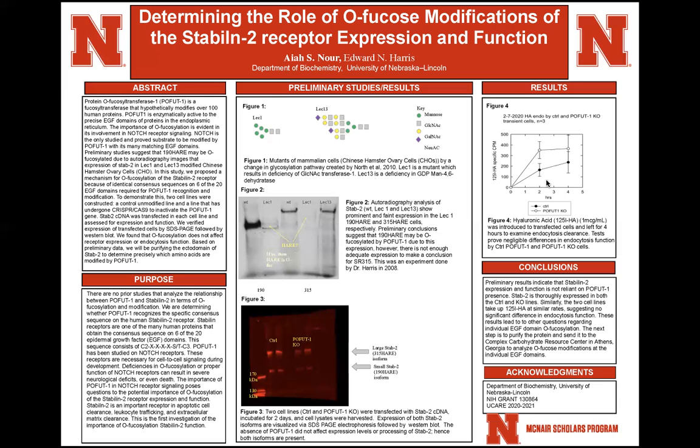Which brings us to our final figure 4, and here we test the basic functionality of the stabilin-2 receptor, its ability to clear hyaluronic acid from the cell. Its main functionality is known as HARE. What we did was we took 1 microgram per milliliter of hyaluronic acid and introduced it to the same cell lines that we talked about before. And we can see that these results, while significant, are negligible.